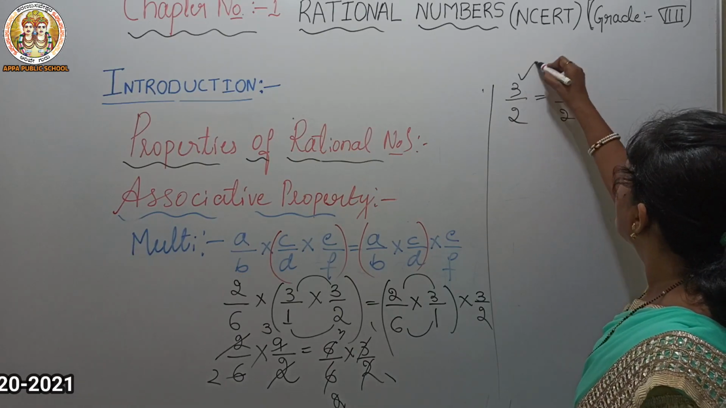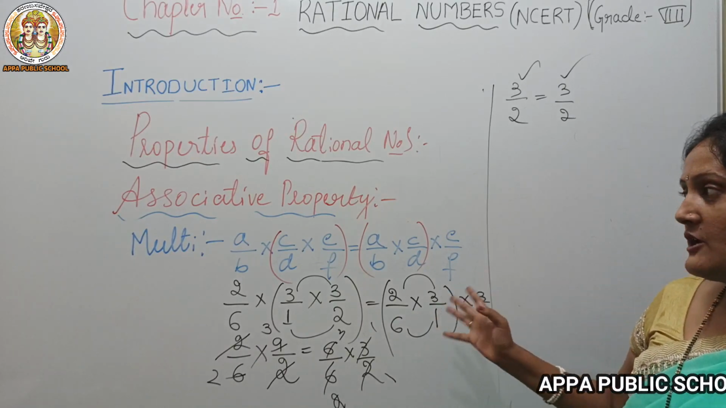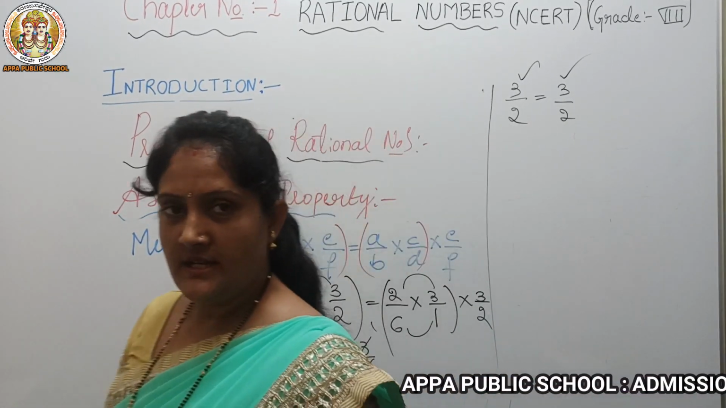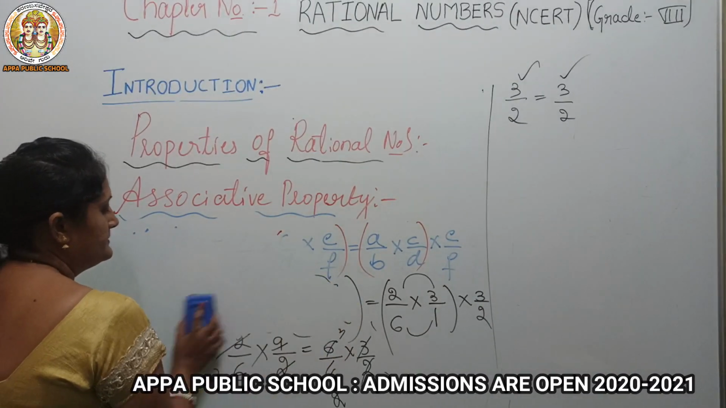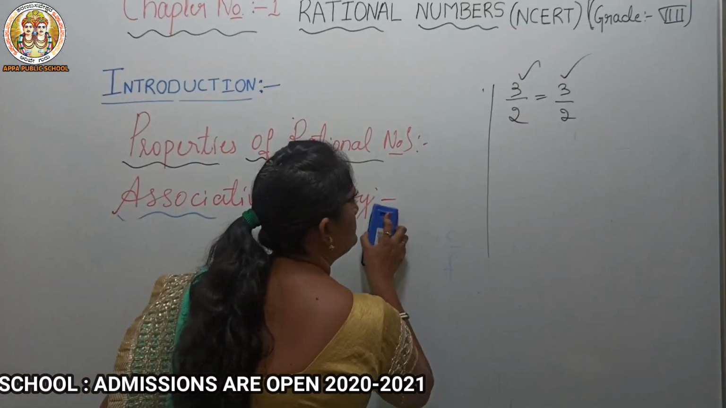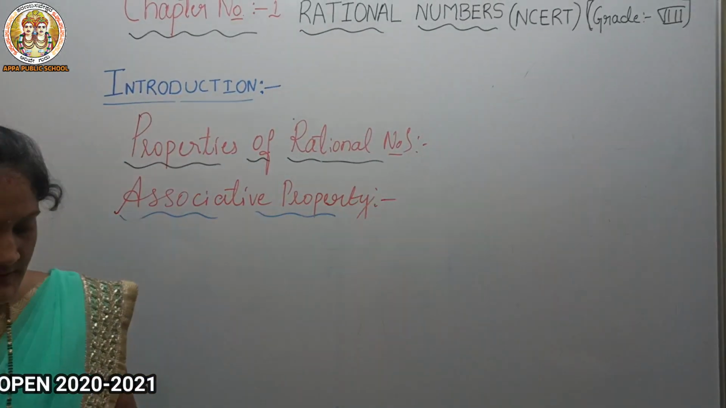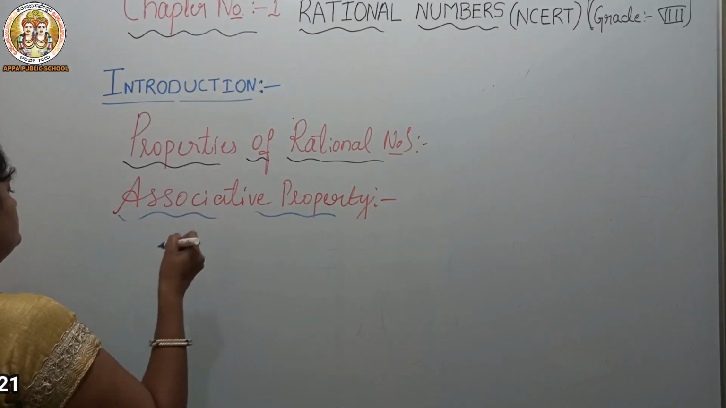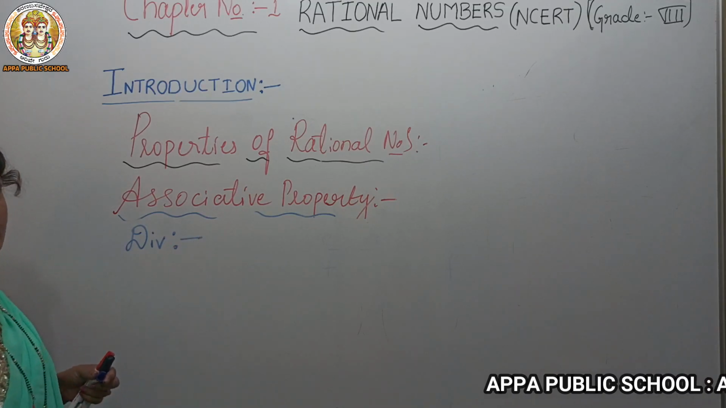So here we got the answer: LHS is equal to RHS. It means it holds the property. It will work under multiplication. That's it. So let's start with the division. We'll go for the division.